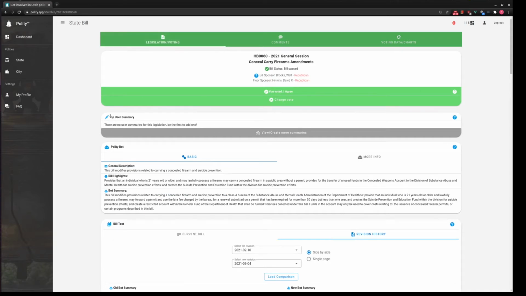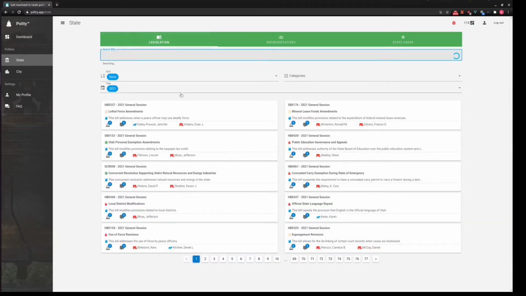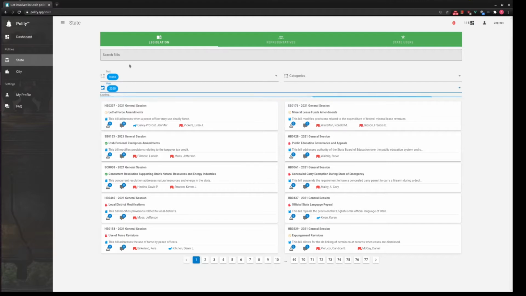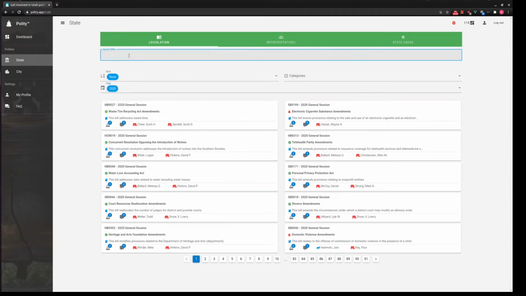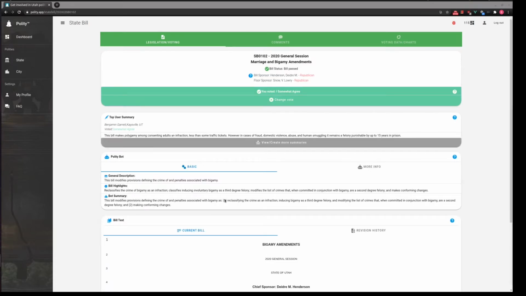I also have a user summary section where users can add their own summaries. I'm actually going to go back to another bill here that I added a summary for back in 2020. We'll go to the bigamy amendment.